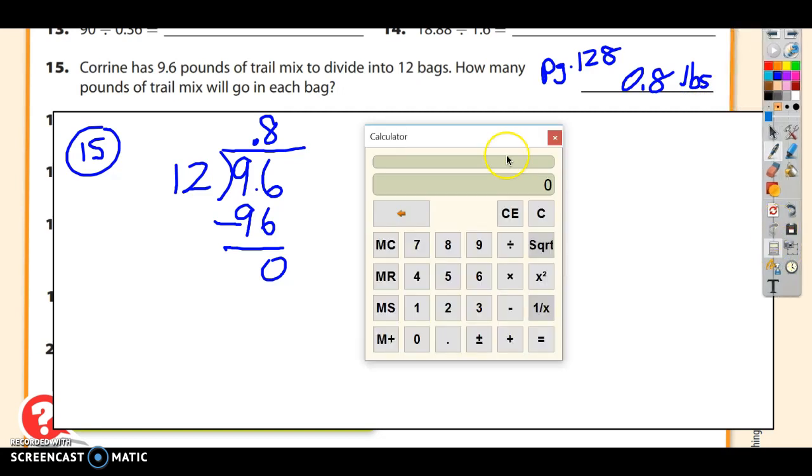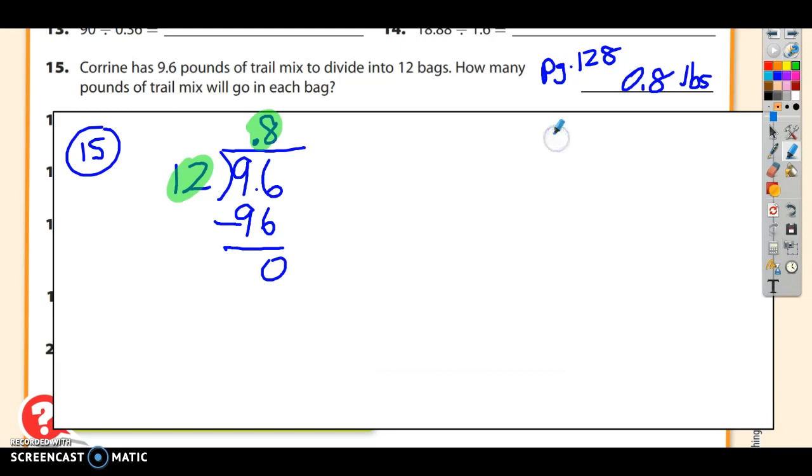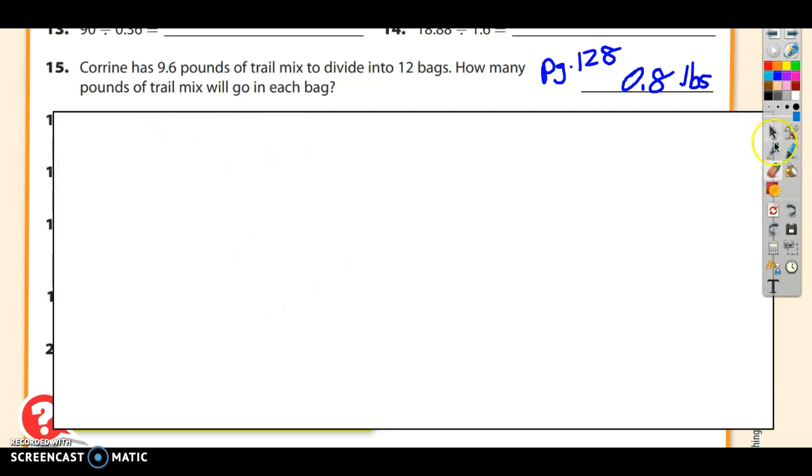And we could check our answer by multiplying. We're going to multiply our quotient by our divisor, and we should get our dividend. So if I go 12 times 0.8, I get 9.6, and that's what I was supposed to get. Okay, cool. We are done with number 15. Let's check out number 16.